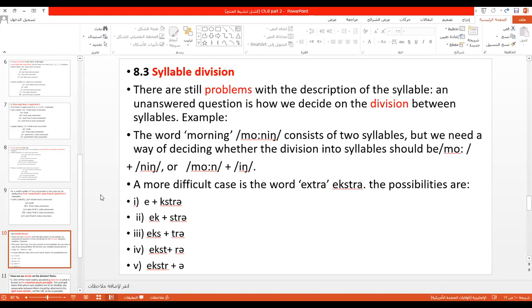Hospital. الآن لو عندي سبورة لكتبتها لكم. Hospital. For example, beautiful. For example, interesting, fantastic, etc. So most of the English words contain more than one syllable.